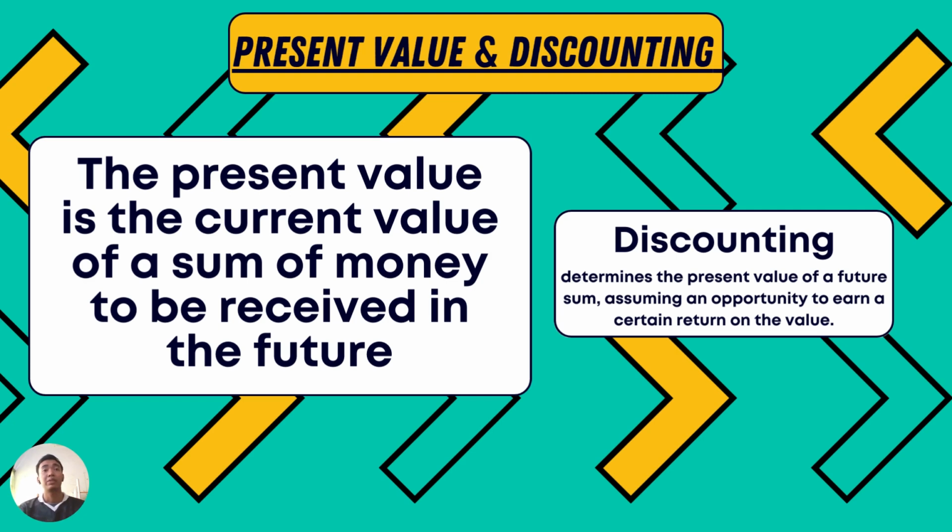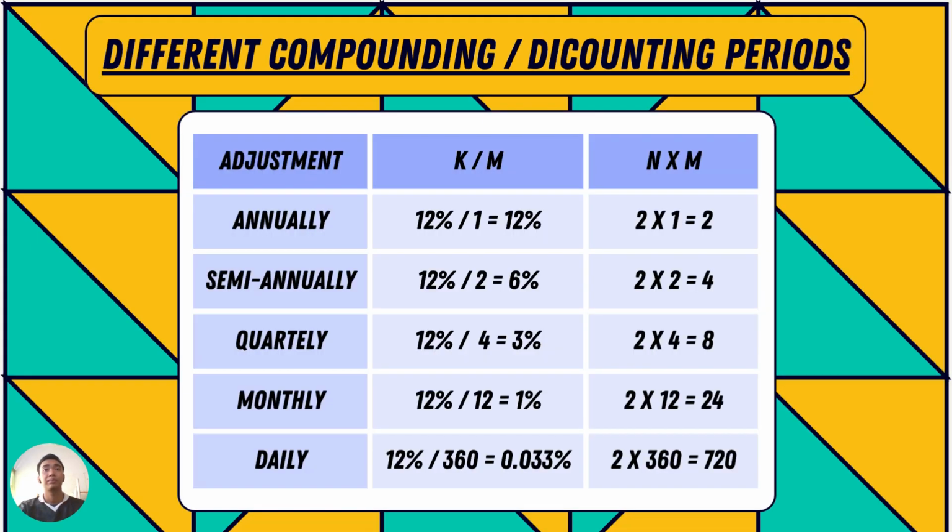Present value and discounting. The present value is the current value of a sum of money to be received in the future, while discounting determines the present value of a future sum, assuming an opportunity to earn a certain return on the value. This is a table representing different compounding or discounting periods.